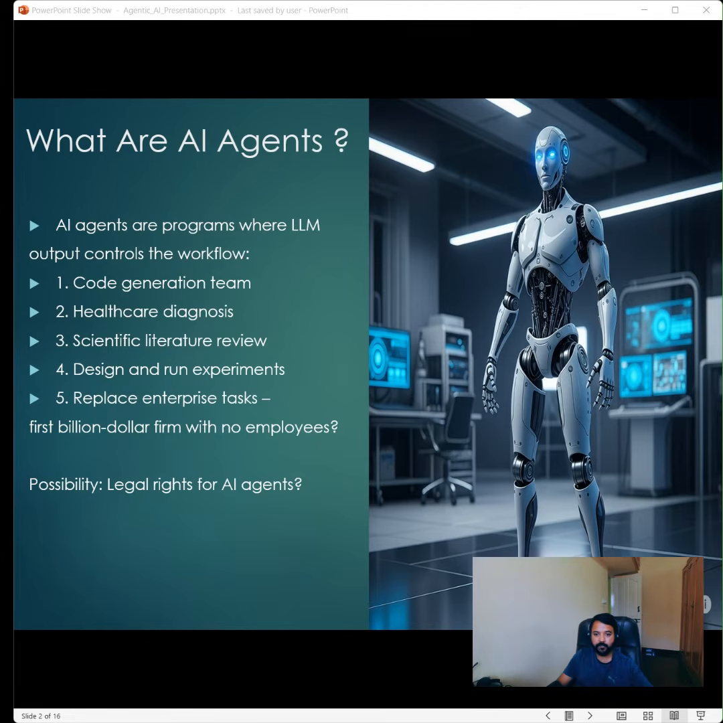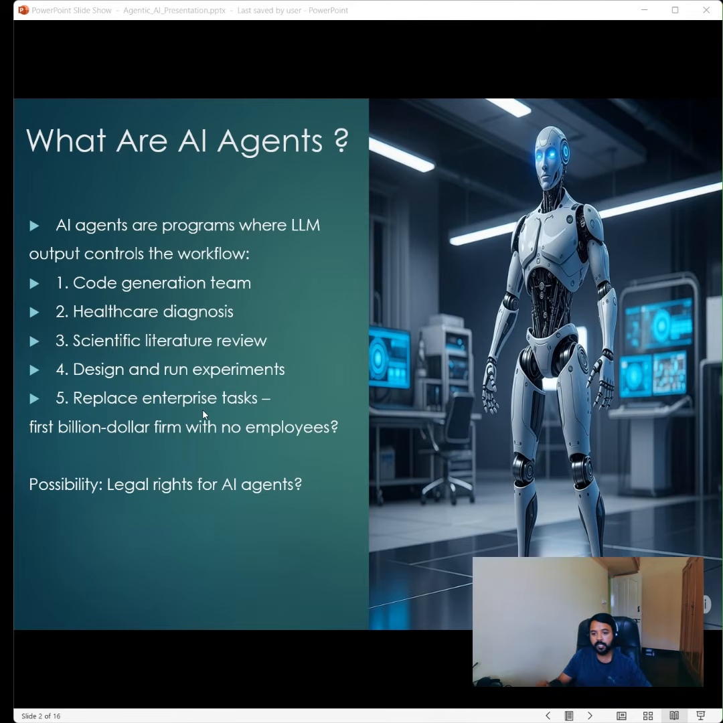And then we have scientific literature review. For researchers, an agent could perform a scientific literature review, summarizing the key findings, identifying gaps, and even designing and running experiments autonomously. They could plan the experimental setup, so this can significantly impact this area. Then we have design and run experiments. So the agents can design and run the experiments also.